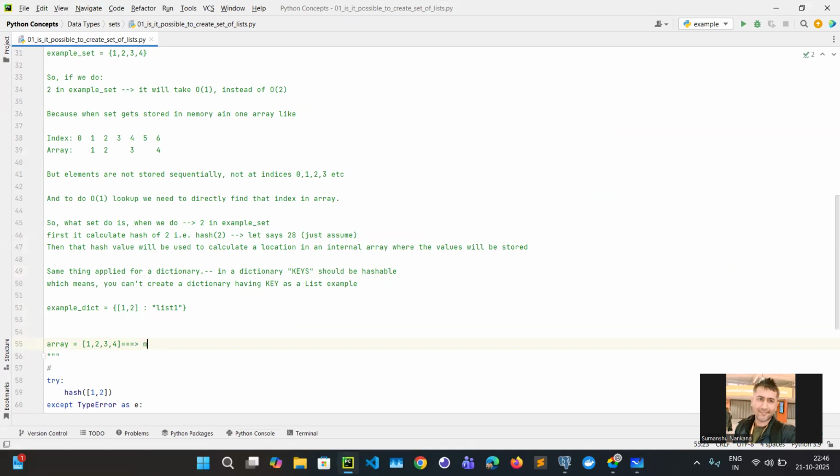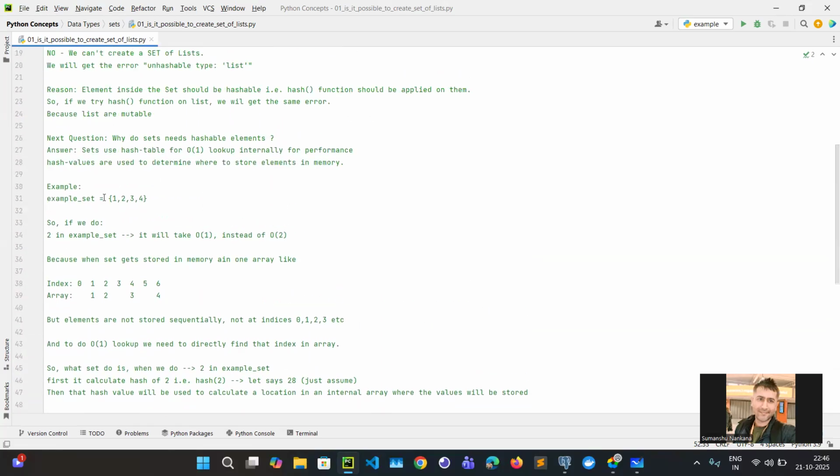This is getting stored into the memory, right? But when you are creating a set, why can't it just store into the memory? Why is it necessary to create a hash value? Just store into the memory, right? So the answer to why it can't store as-is in memory is: because on a set you can do the lookup in O(1).